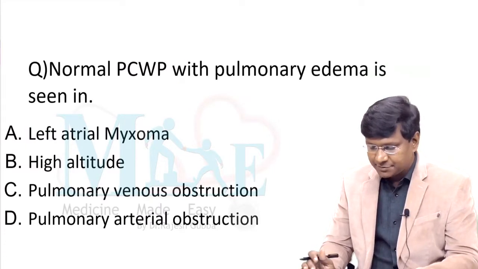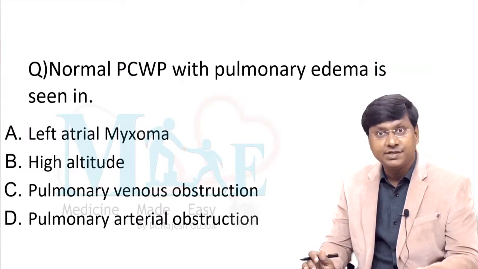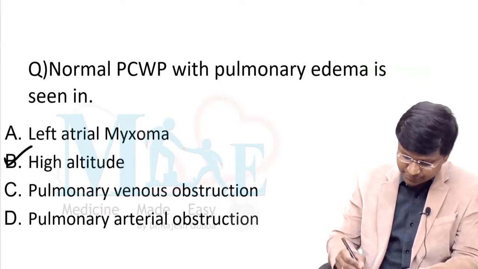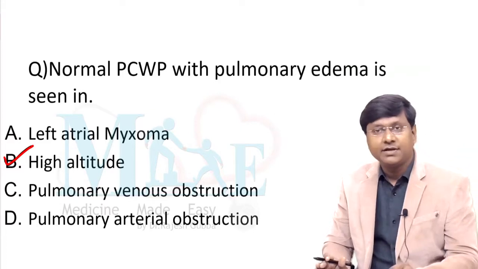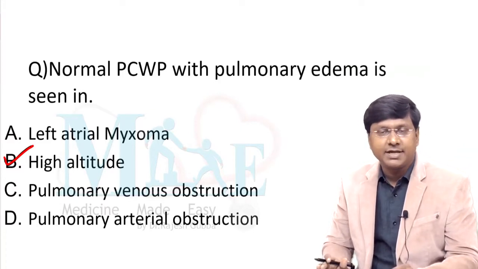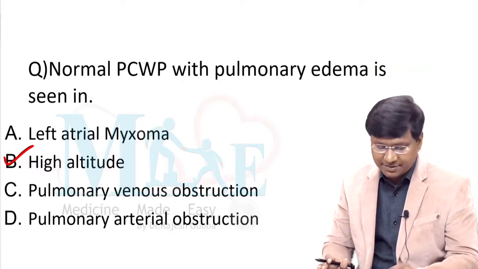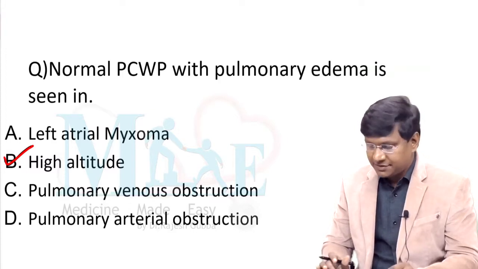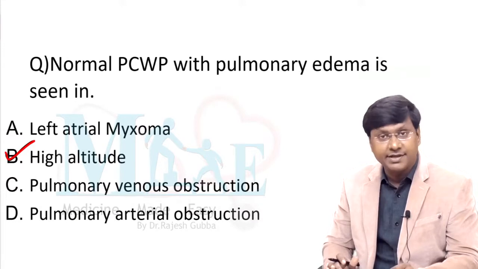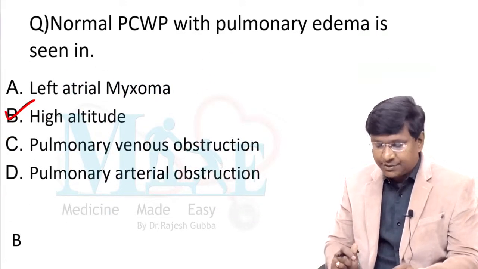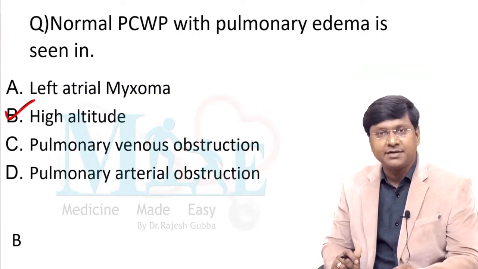Now, if you see this question here, normal pulmonary capillary wedge pressure with pulmonary edema is seen in case of high altitude, right? If you take left atrial myxoma, it will be a cardiac condition which will increase the pulmonary capillary wedge pressure. That becomes cardiogenic pulmonary edema, where the pulmonary capillary wedge pressure is increased, not decreased or normal. And you take pulmonary venous obstruction or pulmonary arterial obstruction.